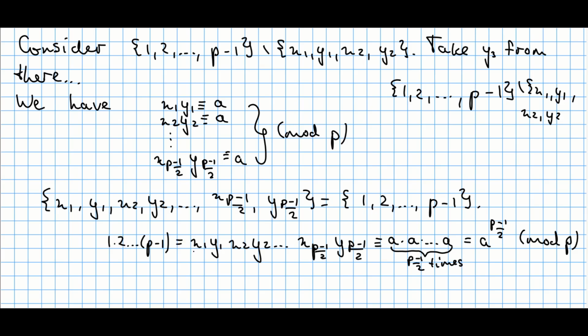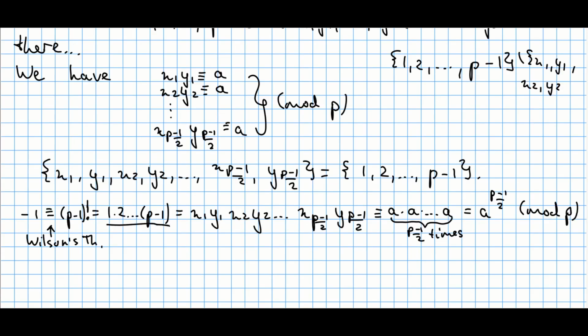On the other hand, if you rearrange these numbers in the natural order, you get the following product: 1 times 2 times 3 all the way up to p minus 1, just according to the following result. This product is in fact p minus 1 factorial, and we know something about the factorial when p is an odd prime number.